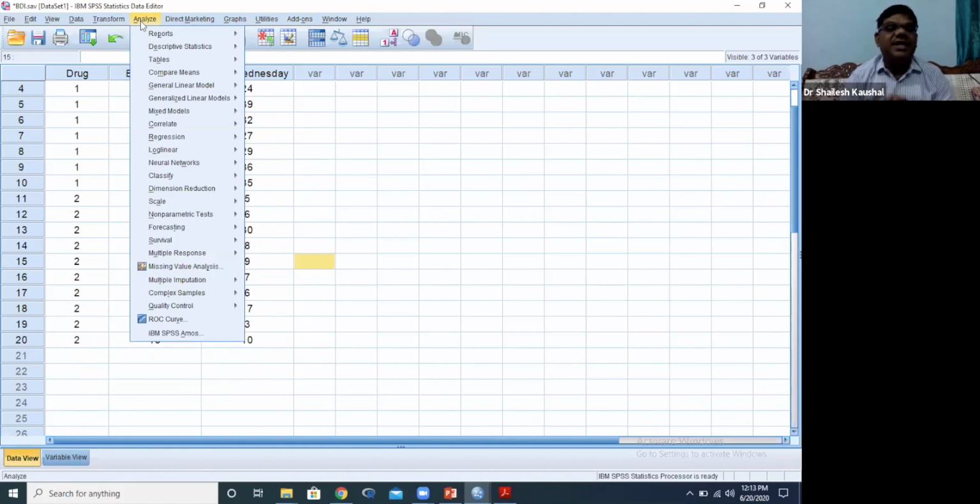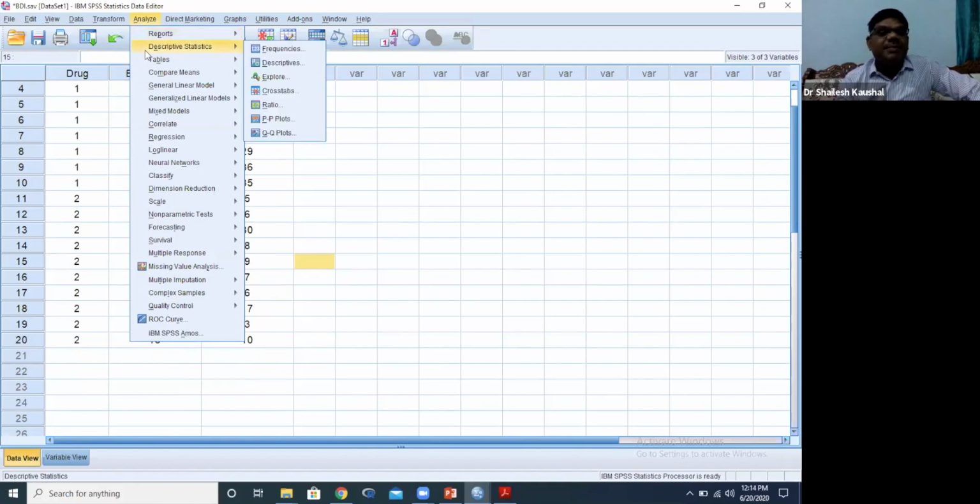The first step is checking the assumptions. Now Analyze, Descriptive Statistics, and then Explore. Is it clear? For checking normality: Analyze, Descriptive Statistics, and Explore. This is the route.